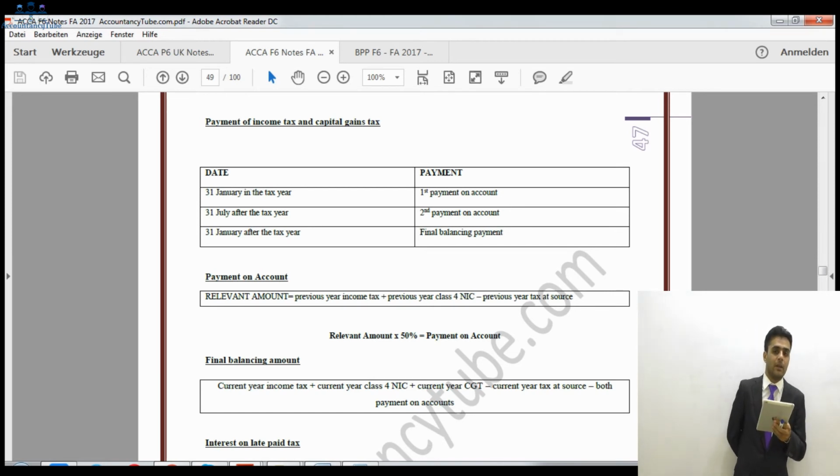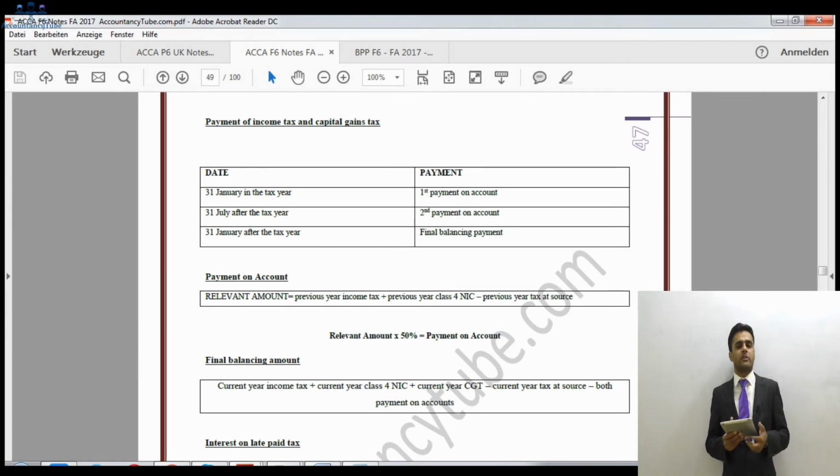and for Kaplan as well, in the tax rate section, the tax table is given to you. Please make sure you are comfortable with that. Just look at that tax table. Wherever you're confused, just look at that tax table. That tax table will be given to you in the exam as well. Now, when you look at that tax table while you're preparing for the exam, that would be a good idea, because when you are in exam hall, you will know on which page is which tax year.